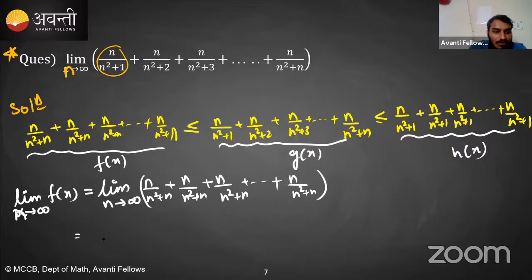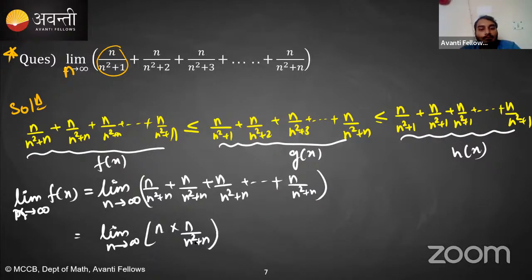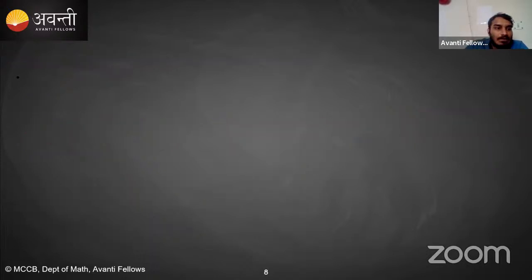How many times is this term there? n times. So it is nothing but n into n upon n square plus n. Clear? So we are getting the limit as n tends to infinity of n square upon n square plus n.